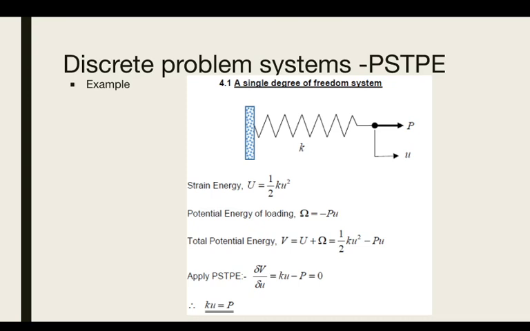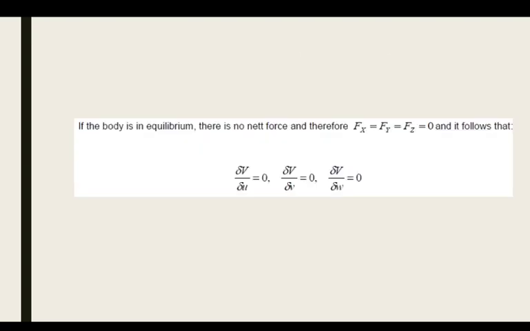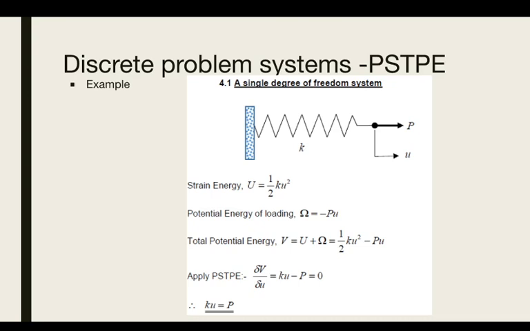Now if you apply the PSTPE, the principle of stationary potential energy, we consider ∂V/∂u, which will be equal to, when we partially differentiate half K u squared, Ku, and partially differentiating minus Pu with respect to u becomes minus P. So Ku minus P will become 0 if you apply the PSTPE. Therefore you get P equals Ku.